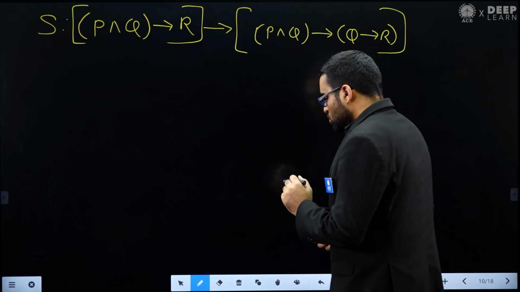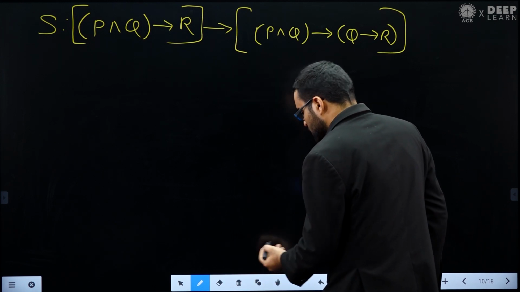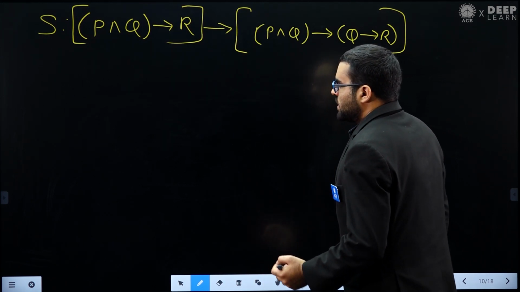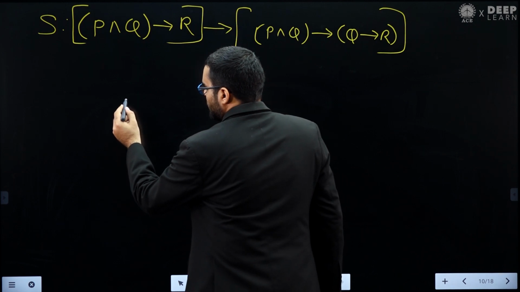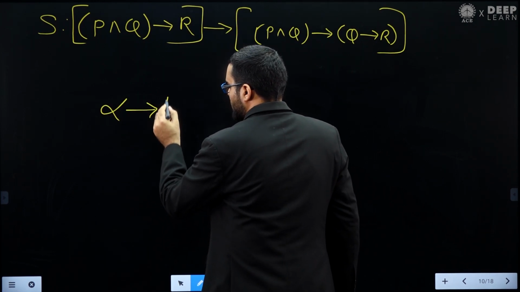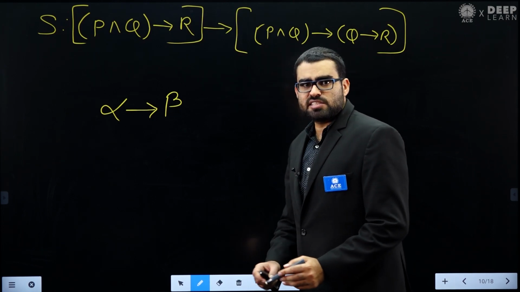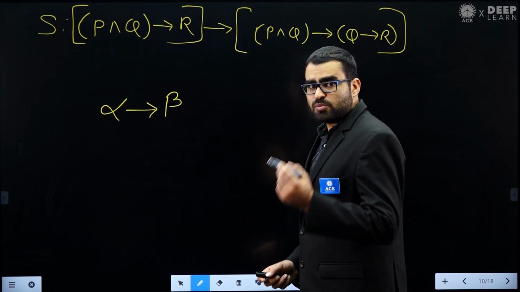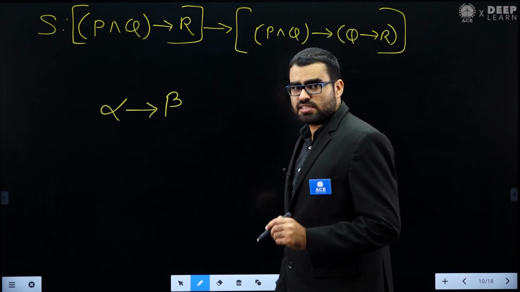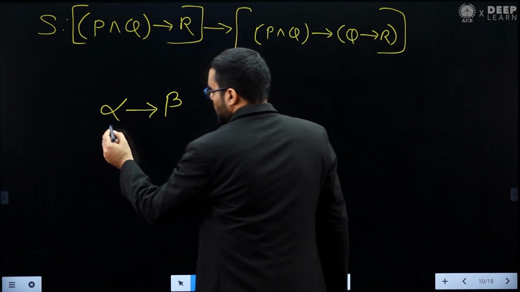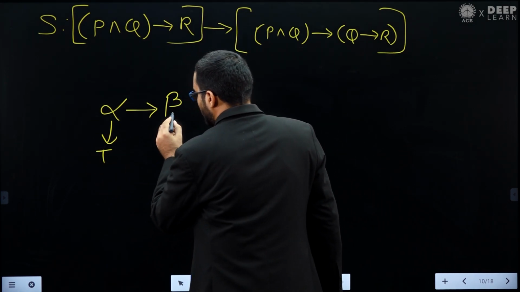To solve this question, you should notice one thing: when you have any statement alpha implies beta, this is an implication statement, and this implication statement is always true, except in only one case. There is only one case in which this can be false, and what is that? Alpha is true, beta is false.